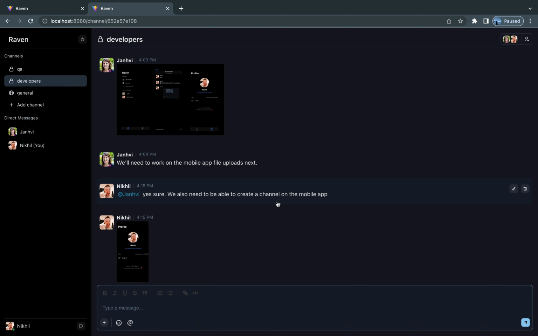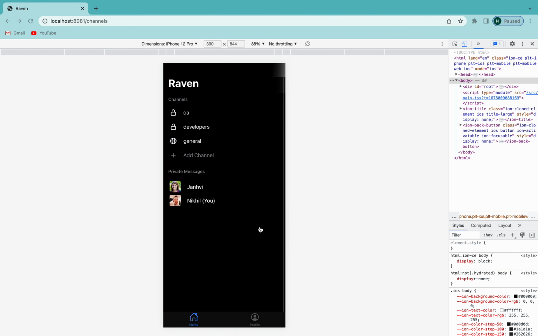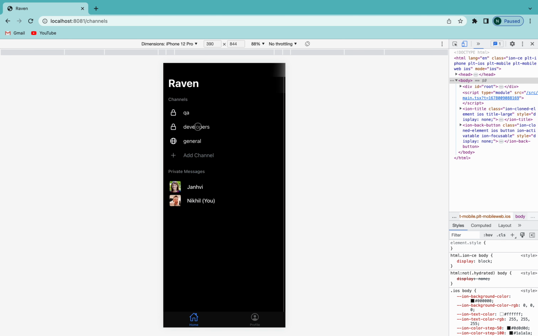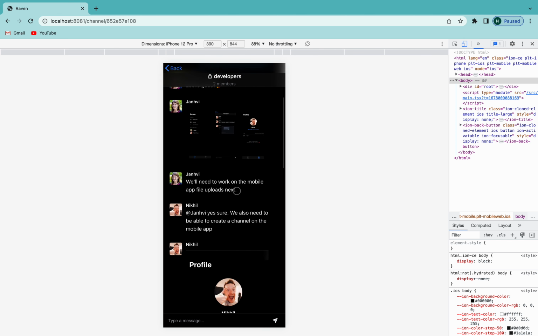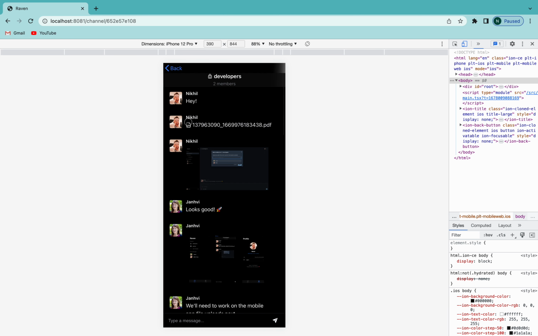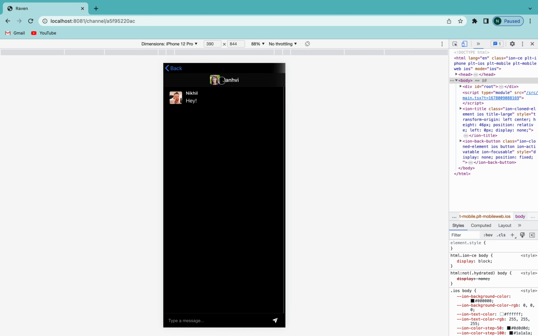In addition to this, our goal for FOSSHack 3.0 was to build a mobile app. So we've built a mobile app, and this is built using Capacitor, so it can run on the browser. It also uses React. And so we can log in, we can view our profile, log out, and then we can view our list of channels. I can go into a particular channel and see all the messages inside one, and I can also send private messages.